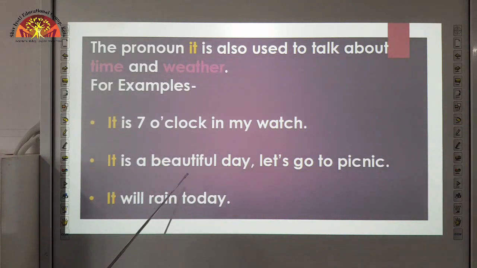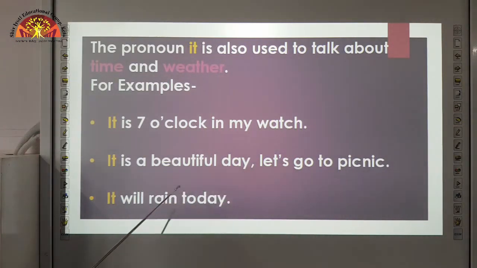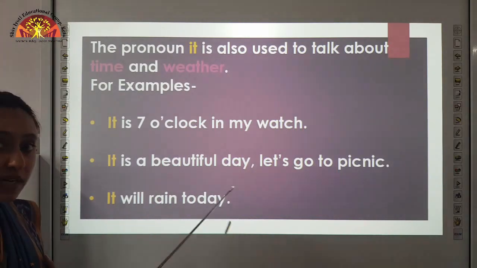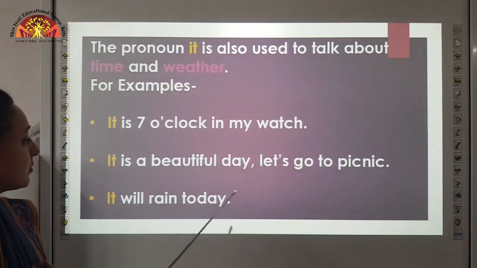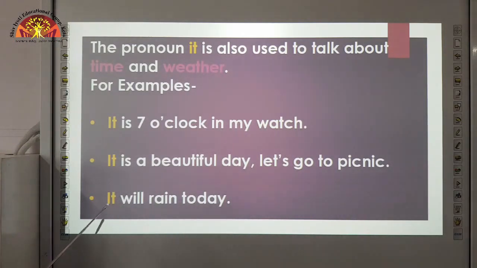It is a beautiful day. Let's go to picnic. So here we are talking about a beautiful day. When will it be a beautiful day? When the weather is very good. So we are talking about weather. Here we are talking about weather, so we use the pronoun it. Next, it will rain today. Here also we are talking about rain.